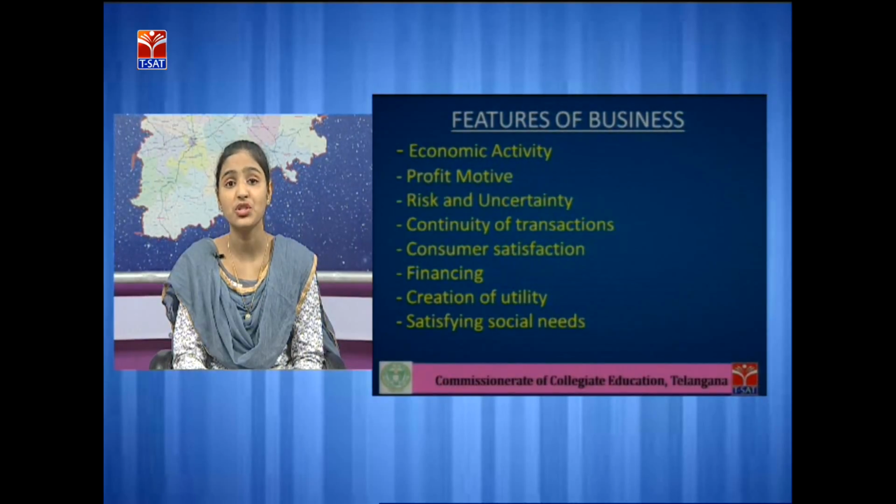Till now we have seen what you mean by business. Now we'll see what are the features of business. Features: economic activity. Business is an economic activity. It is related to production and distribution of goods and services. So all those activities are considered economic activity. Profit motive. The main aim of business is to earn profit. The business can earn profit by satisfying the needs and the wants of the customer. If business satisfies the needs of the customer, they'll earn more and more profits.